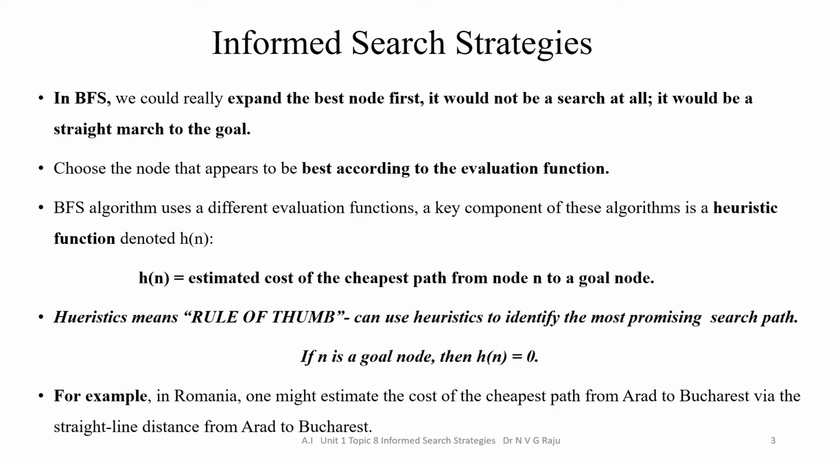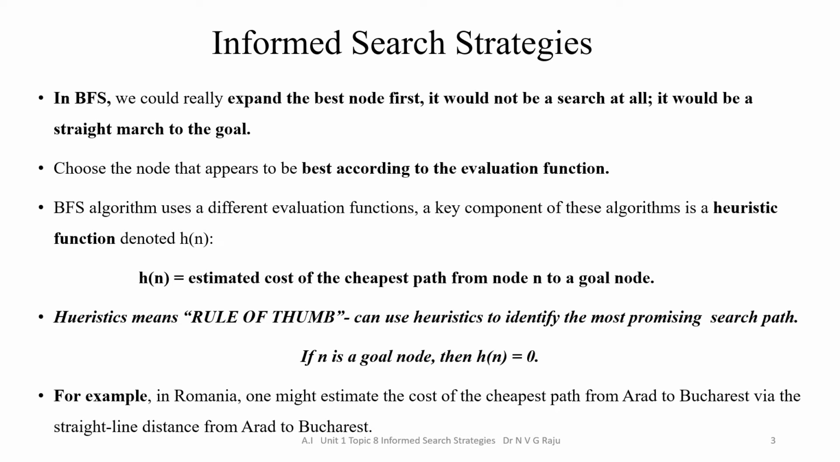In best first search, we expand the best node first. It is not a search technique by itself. It is directly a straight line from the current node to the goal node. Here we will choose a node that appears to be the best according to the evaluation function. Best first search uses a different evaluation function known as the heuristic function, denoted as h of n, where h of n equals the estimated cost of the cheapest path from the current node n to the goal node.